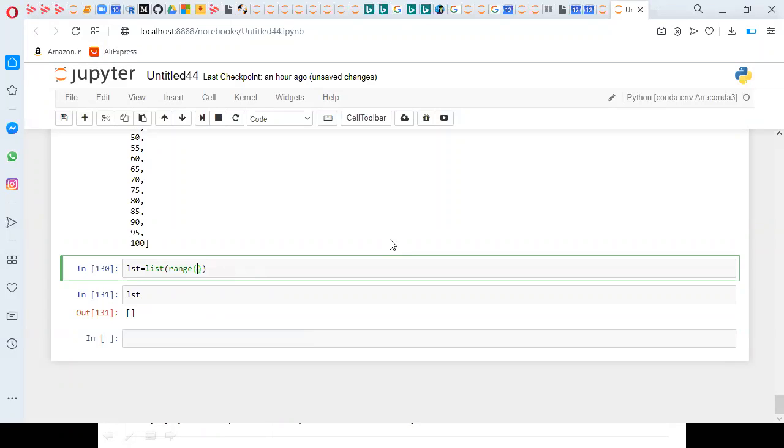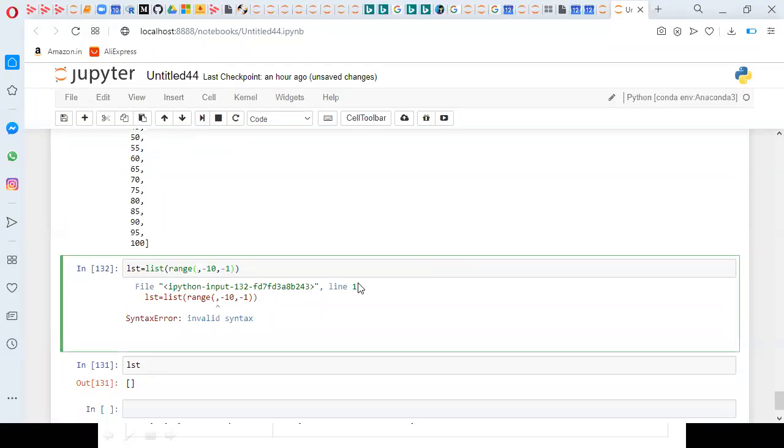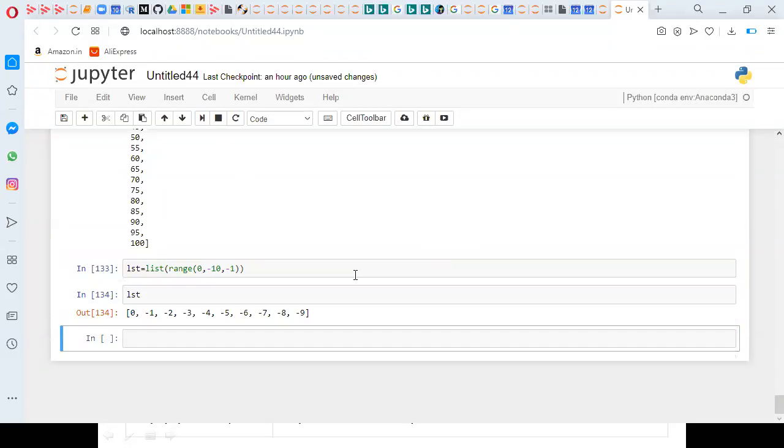So first one it is taking -10, then -1. So you need to check all these things, then we can get the elements.